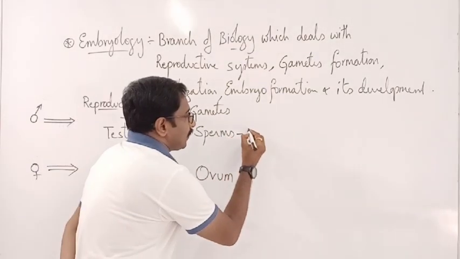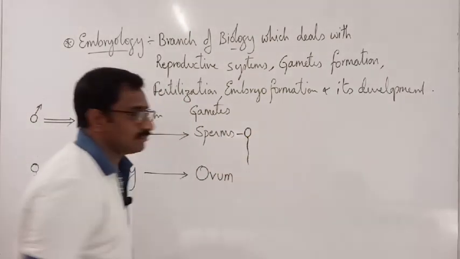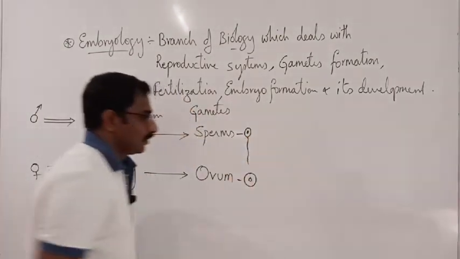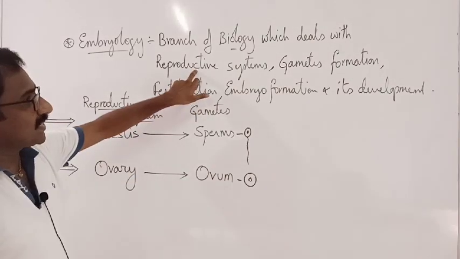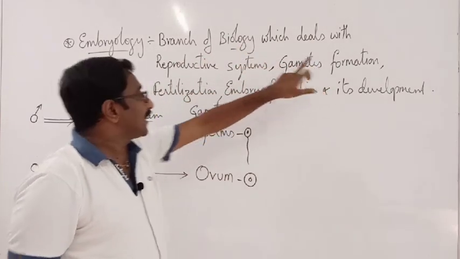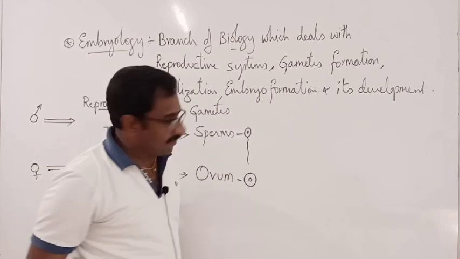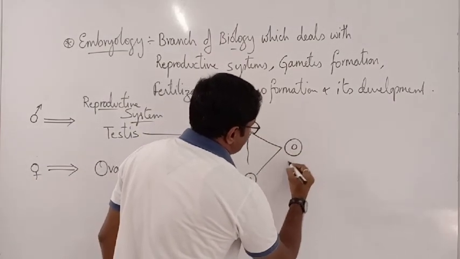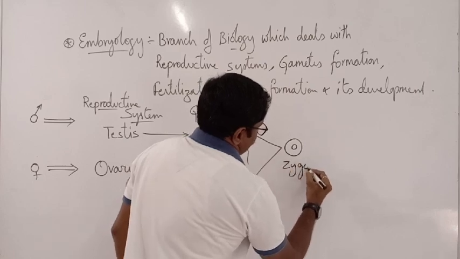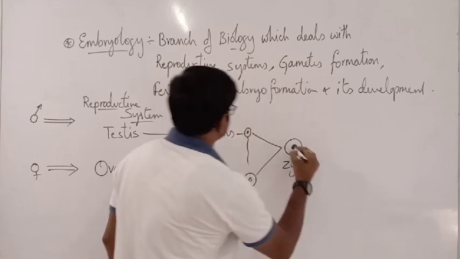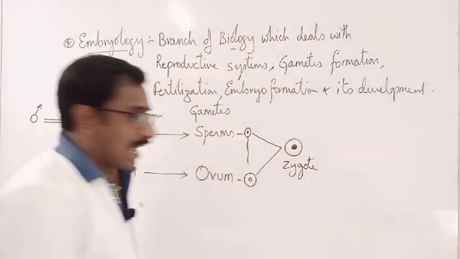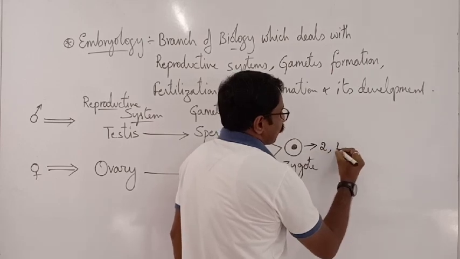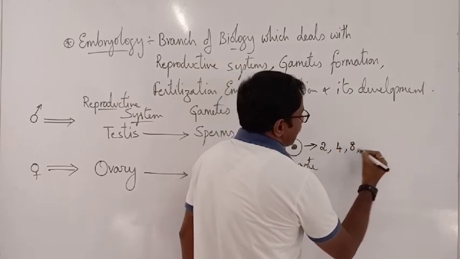So now, imagine that this is the sperm and this is the ovum. So reproductive system, gametes formation. What is the next one? That is fertilization. Both will get fertilized to form the structure called zygote. After that, it will show 2-cell stage, 4-cell stage, 8-cell stage.